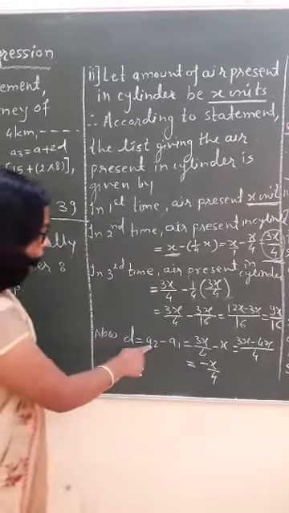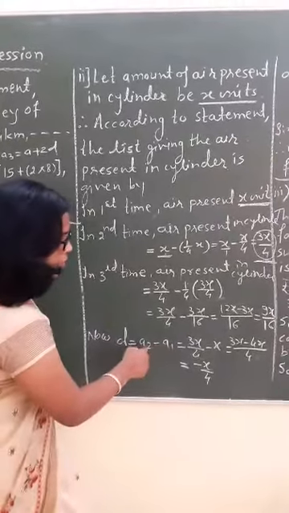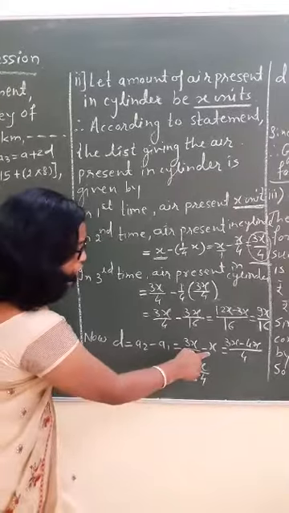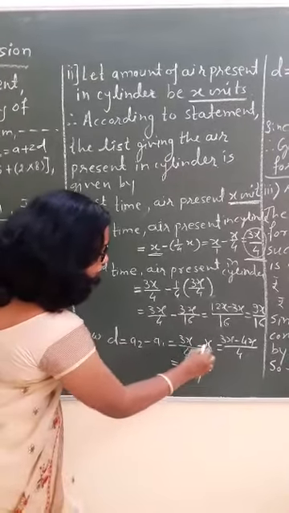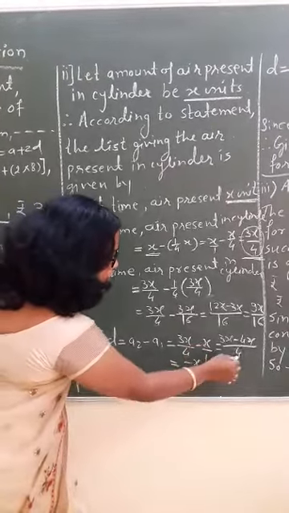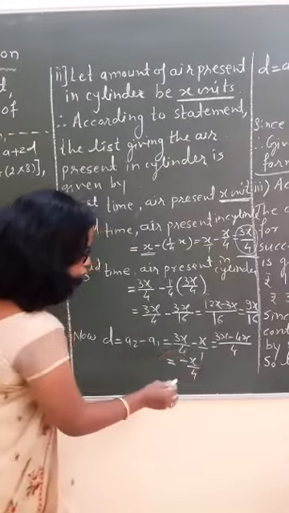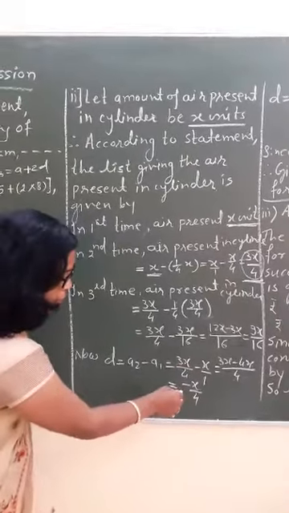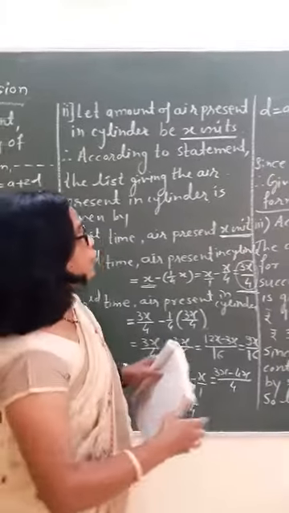What is the formula? A2 minus A1. Our second term is 3x by 4 minus x. So what we will get? 3x, LCM is 4, 3x minus 4x by 4. So 3x minus 4x by 4 means minus x by 4.